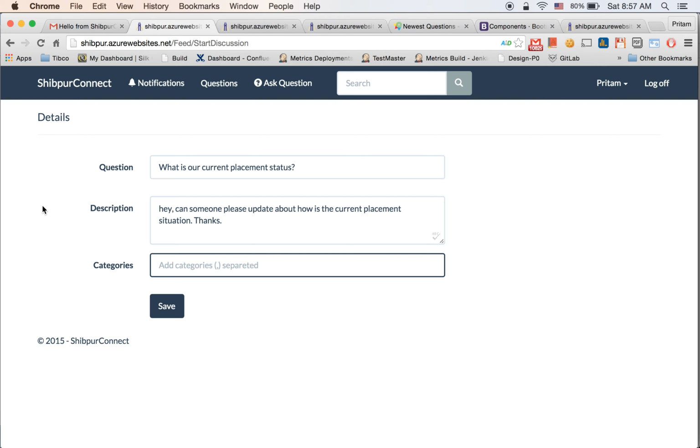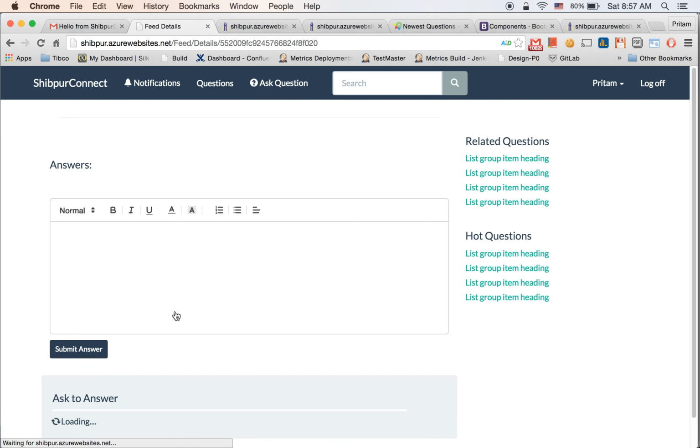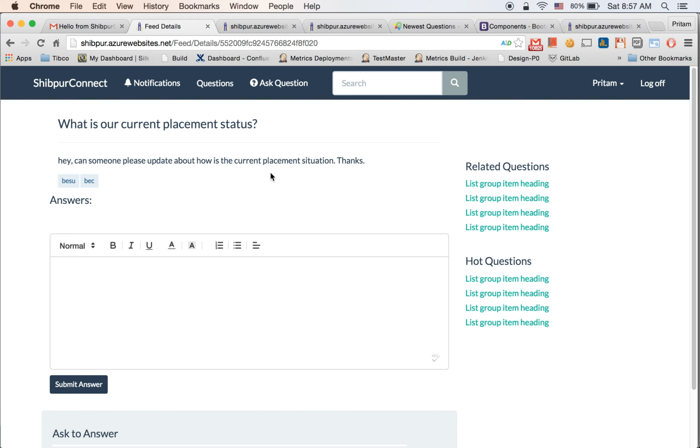So here, let's say this is a question about Base 2, so I want to add Base 2, BCC. Okay. Yeah, so far let's keep these two, and I'm going to save it. So this is the question details page. So basically this means that the question has been posted, and you can see the tags that have been added here.